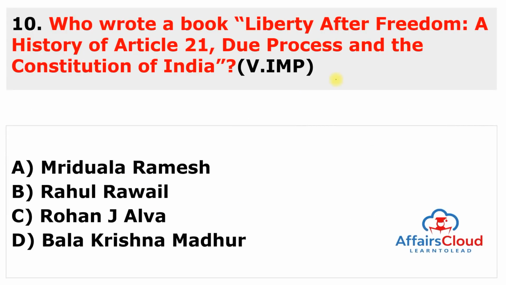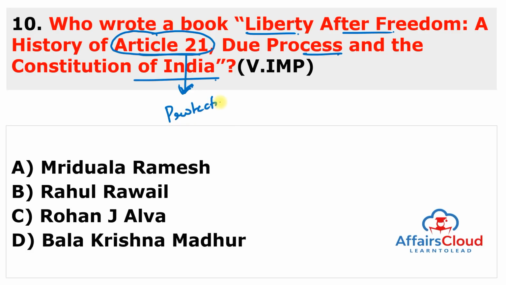Moving to the next question. Who wrote the book Liberty After Freedom: A History of Article 21, Due Process and the Constitution of India? By the name, you can guess that this book tells us about Article 21, which is a very important fundamental right of India. Remember, Article 21 tells us about personal freedom and liberty, and this fundamental right is also related to the protection of life. That's why this book is very important.